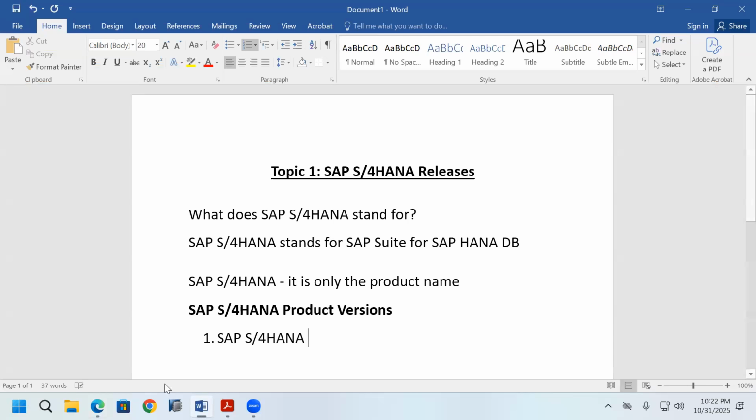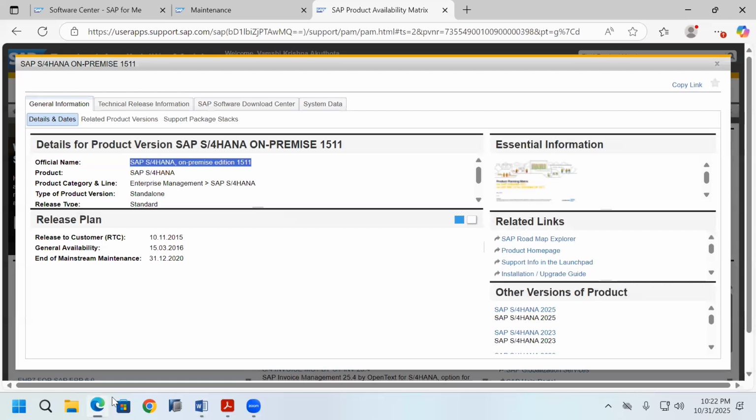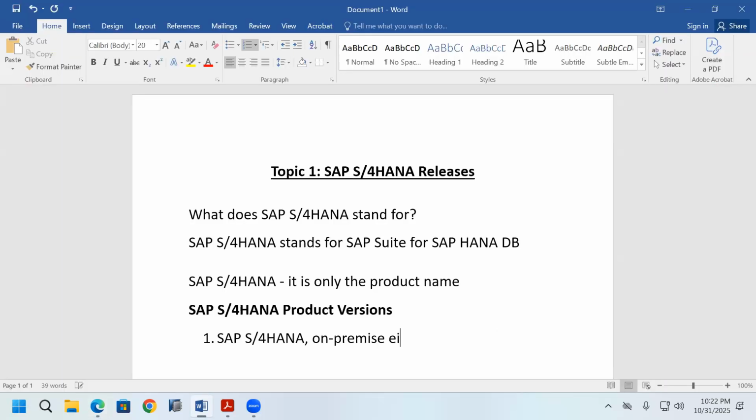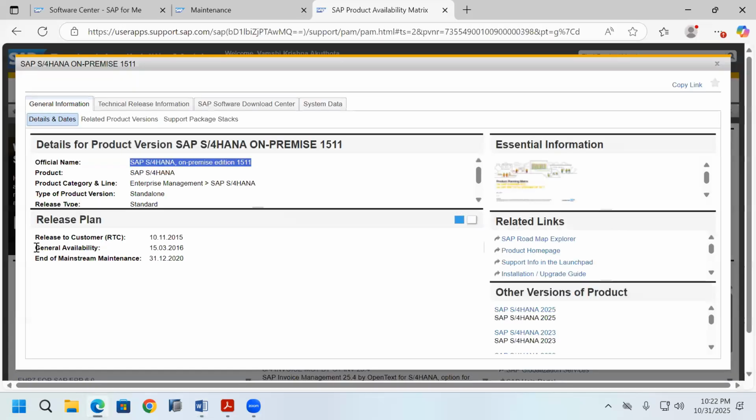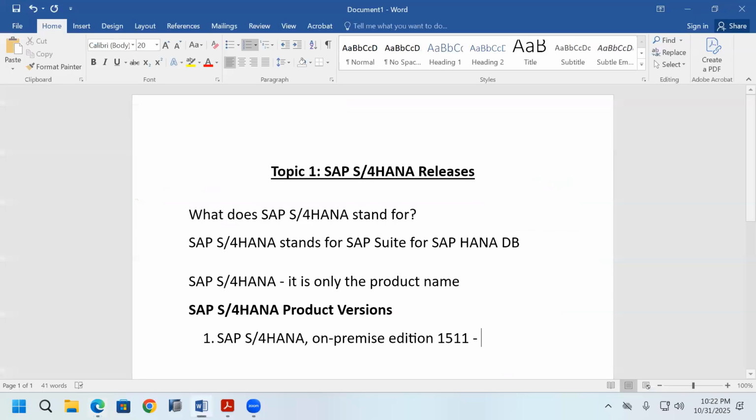First they release SAP S/4HANA on-premise edition 1511. In which year it is released? Here general availability is there. In 2016 it is released. So here release to customer is there, general availability is there. Now we want to know about general availability. In 2016 it is released.